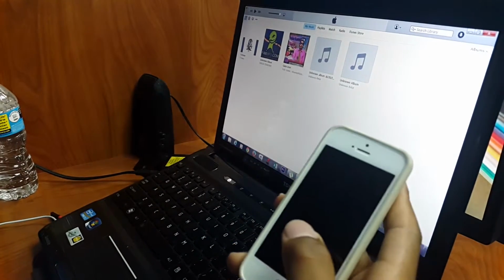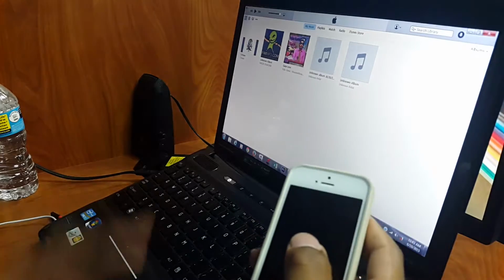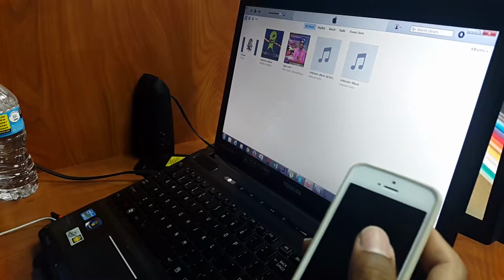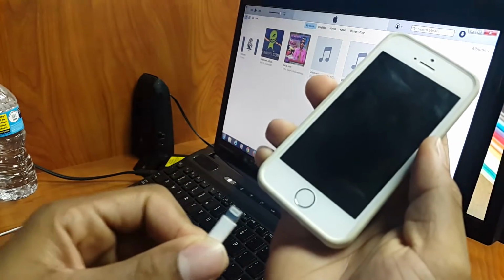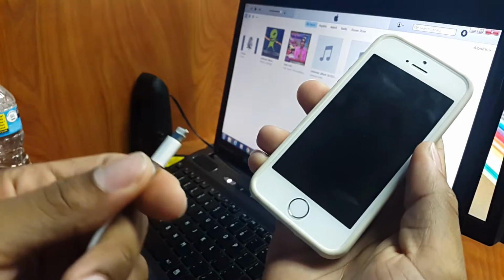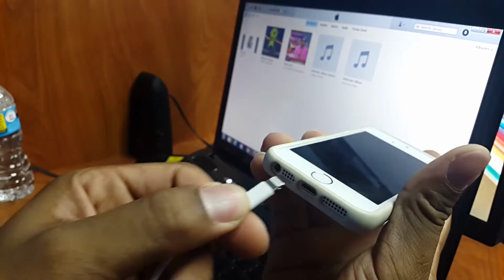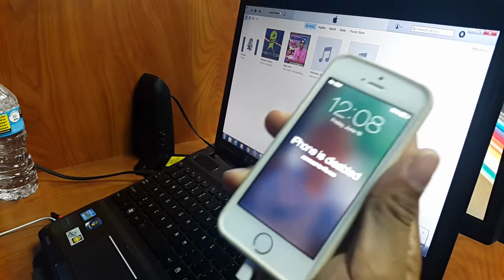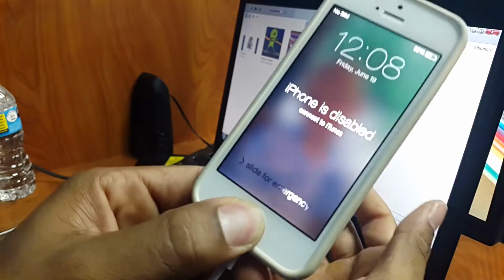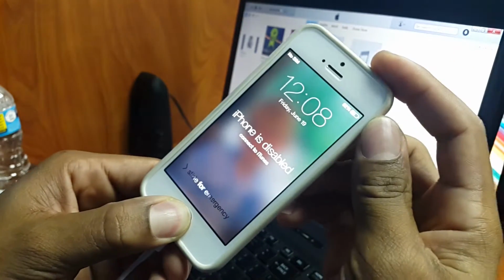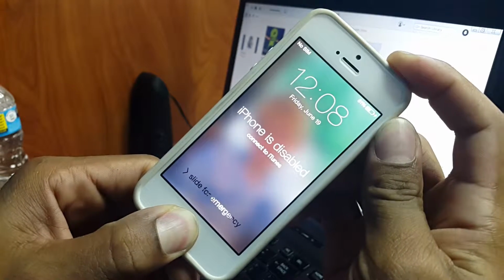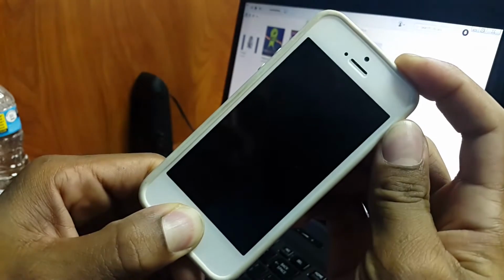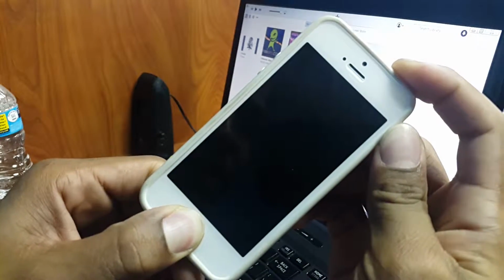So in order to restore your iPhone, you need to open iTunes on the computer, and you need to connect your phone to a USB cable. If you don't want to connect the phone to the USB cable, that's fine, you could do that afterwards. But what I'm going to do, I'm just going to connect the cable to the phone, and I'm going to hold the home button on the iPhone and the power button, and you're going to hold that and count to 8 seconds. So that's 1, 2, 3, 4, 5, 6, 7, 8.